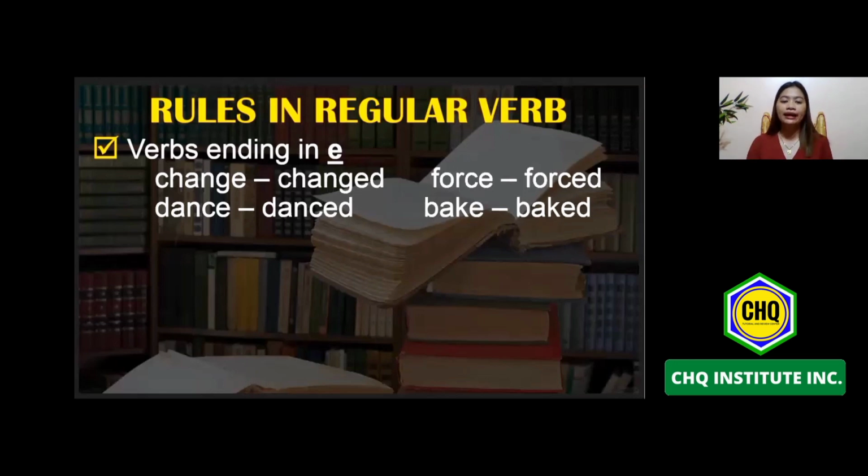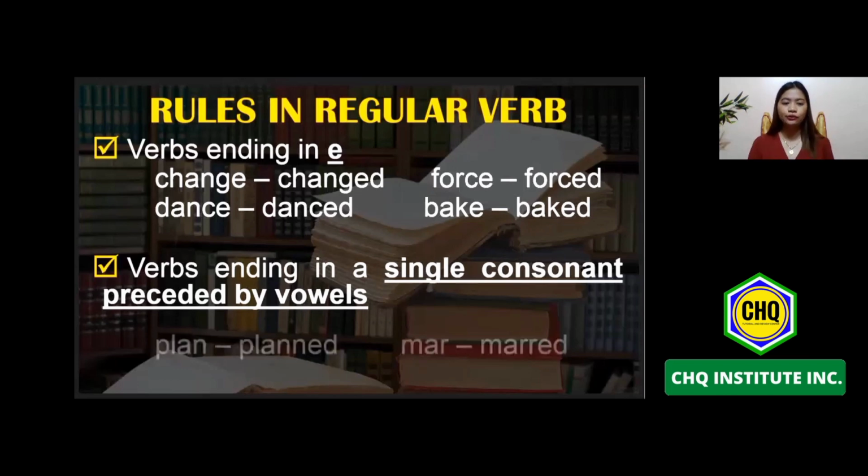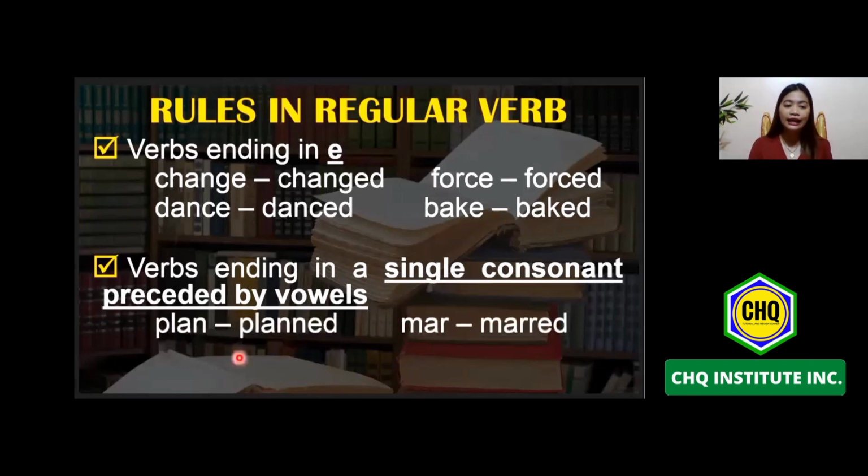Next one, verbs ending in a single consonant preceded by a vowel. So, lahat daw po ng verbs na nagtatapos sa single consonant, tapos bago yung single consonant na yun, may vowel po, ang idadagdag naman po natin ay ED. So, we will repeat the last letter and then we need to add ED. Say, for example, plan.